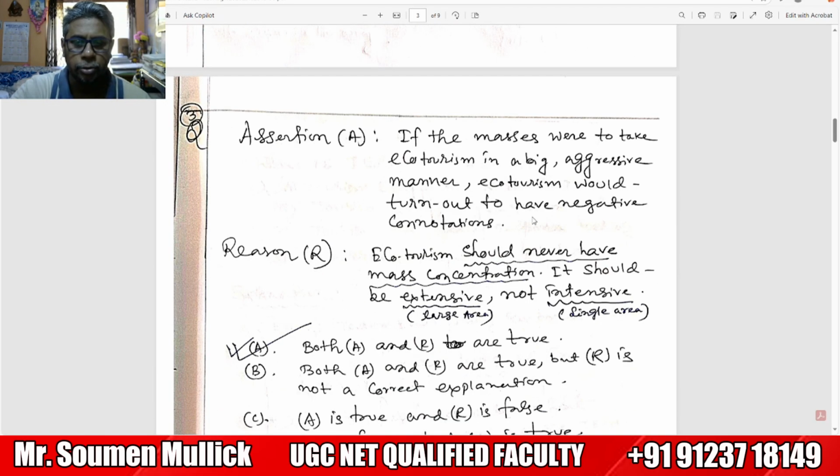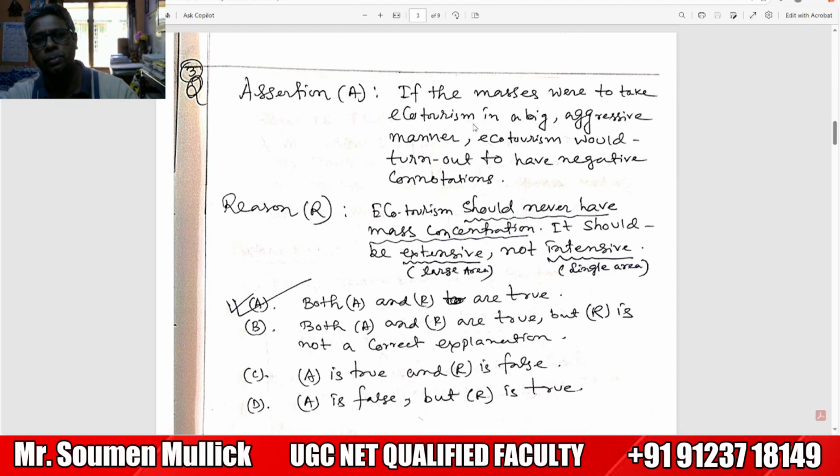Now question number 3. This question is based on assertion and reason. The assertion: if the masses were to take to ecotourism in a big and aggressive manner, ecotourism would turn out to have a negative connotation. And the reason they provide: ecotourism should never have mass concentration.